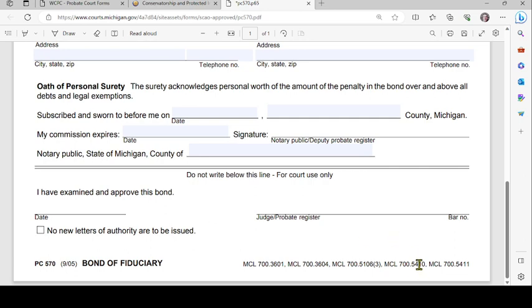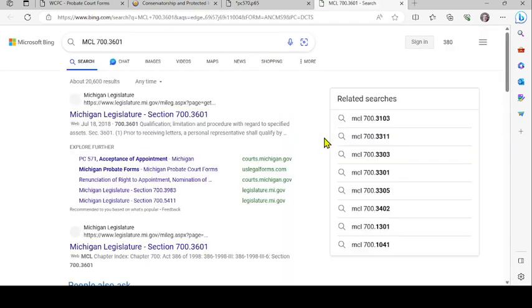Now you'll see at the bottom references to statutes, which are MCLs, and no court rules, so just statutes. And you'll want to read each of the statute sections referenced, which you can do by searching the MCL section number.